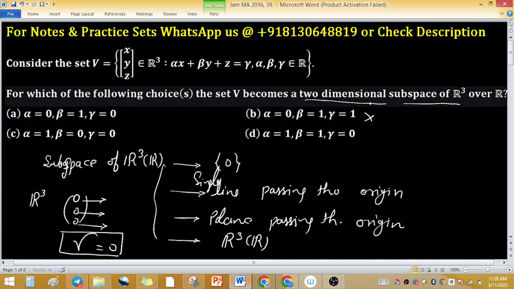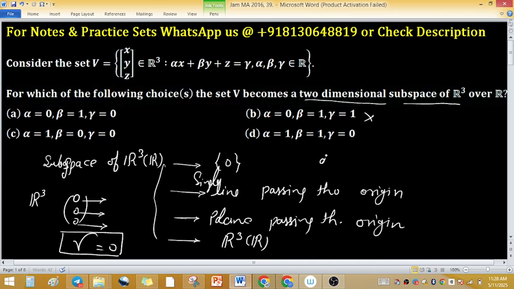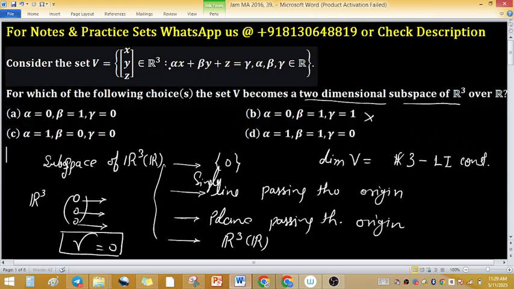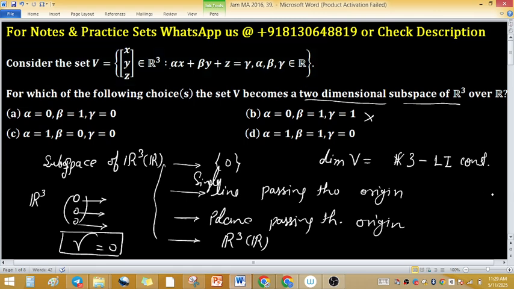And to make a two-dimensional subspace, what does it mean? The dimension of V can be written as the dimension of R cube, which is 3, minus the number of linear constraints. Here the number of linear constraints is 1. So 3 minus 1. If the dimension of V is not given to you, the problem can ask what the possible dimension is. So the dimension will be 2.